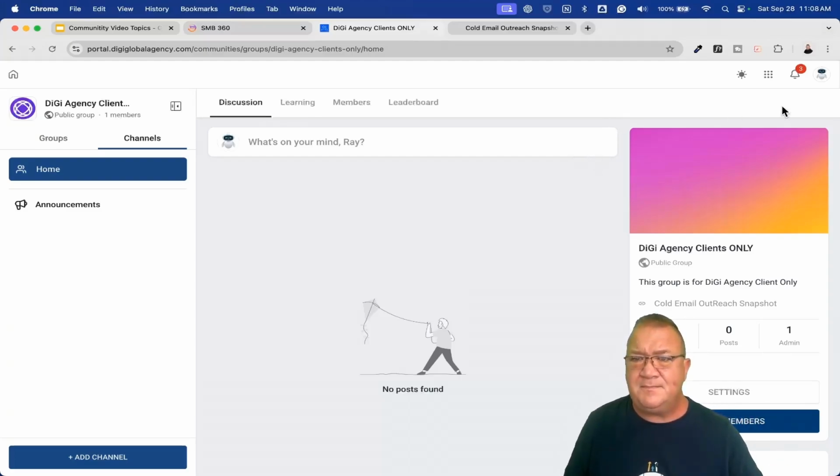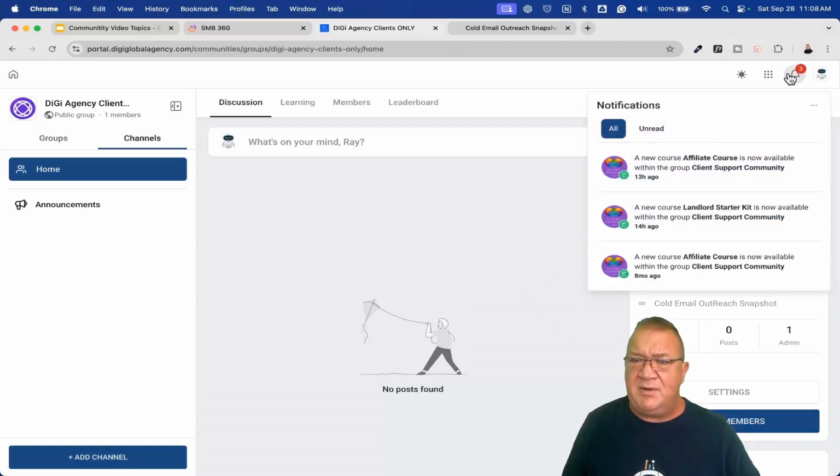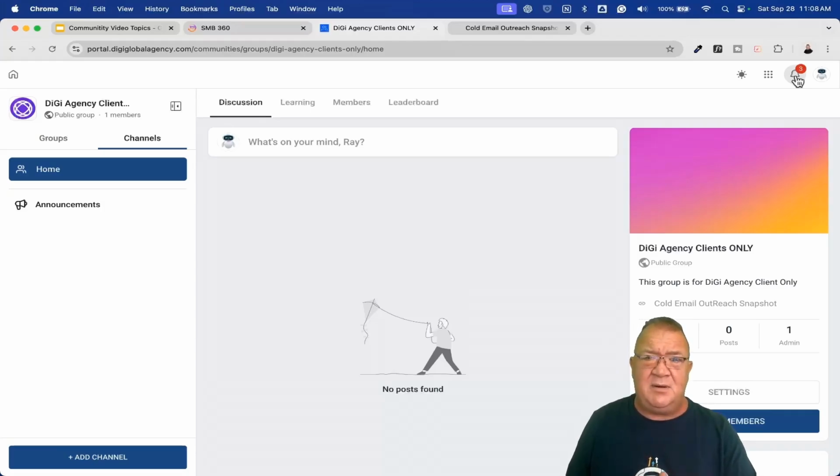Now, this little bell notification up in here, again, this used to be the old way of people who needed to get notifications. The only way you got notified of a new post or somebody tags you or something like that is this notification button here, which again is still going to be there, but you're going to get the more powerful way of having an email sent whenever that new email feature probably goes live in the next 30 days or so. Going to be super cool. So as you can see, communities really have come a long way since the very beginning.